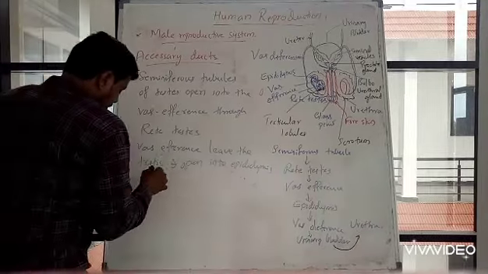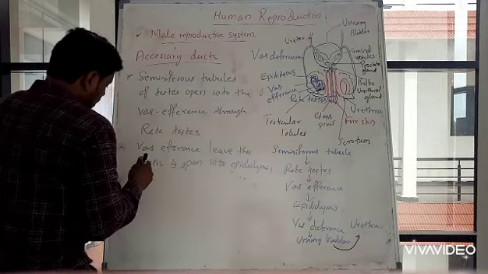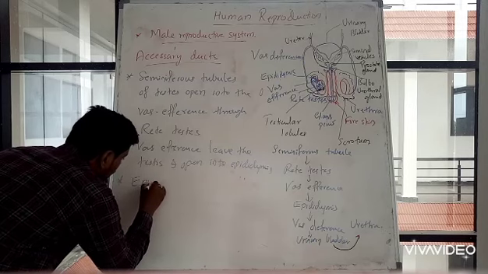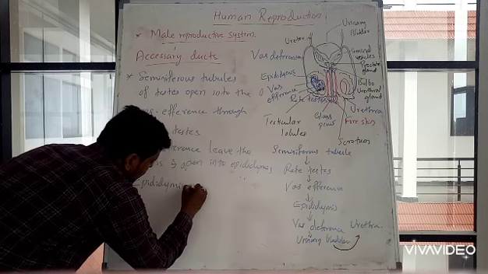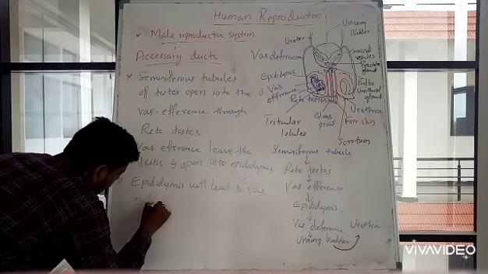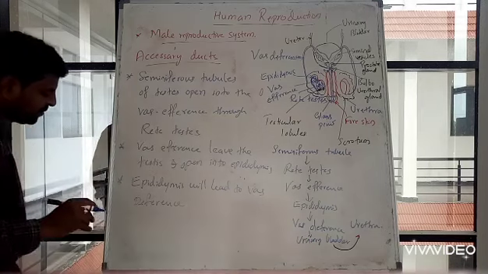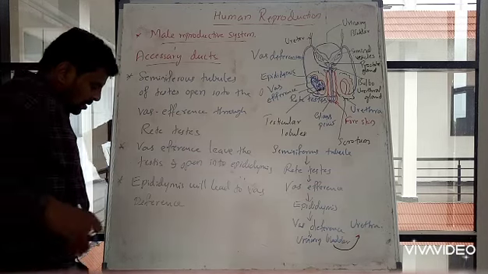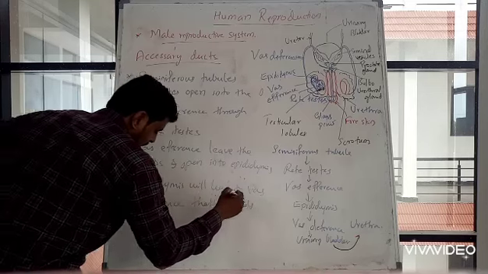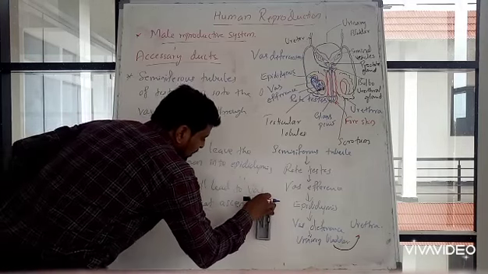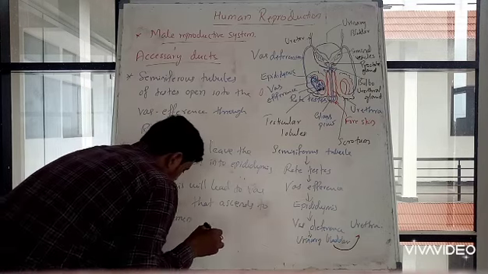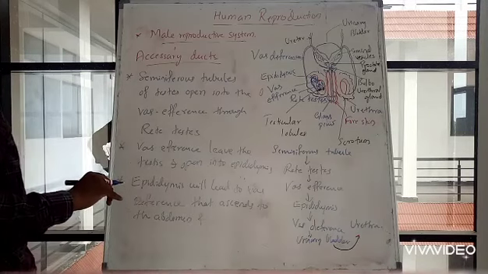Then the epididymis will lead to vas deferens that ascends to the abdomen and loops over urinary bladder.